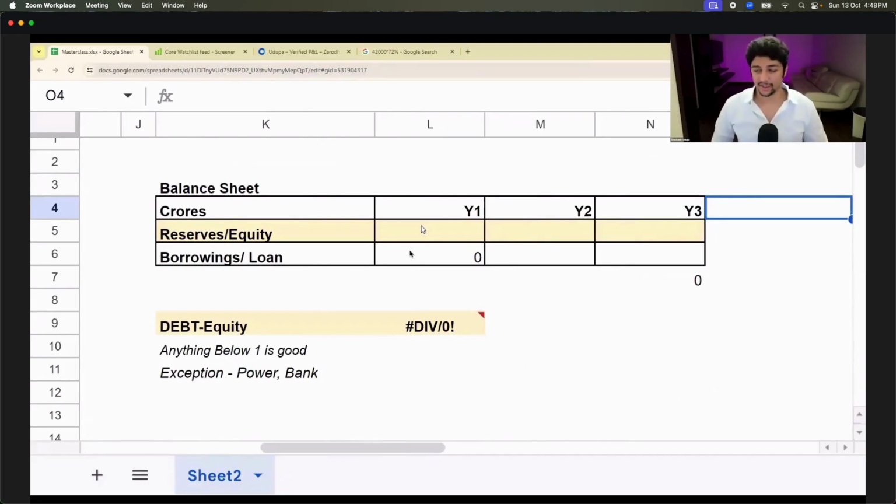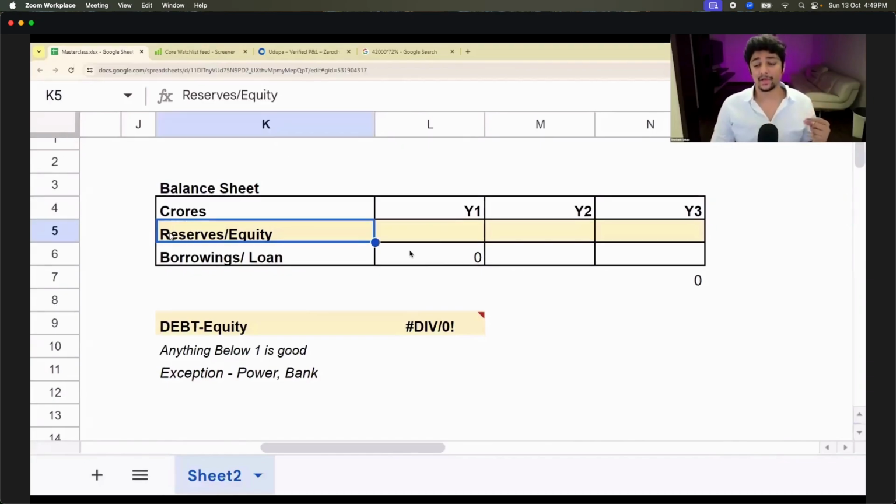Okay, what is balance sheet? In balance sheet, we need to learn only two things. Two important things we have to learn. What are the two important things? One is reserves. How much money is in the company bank account? And the second is borrowings or loan. How much loan I have.